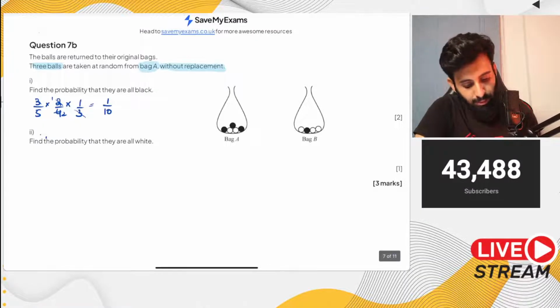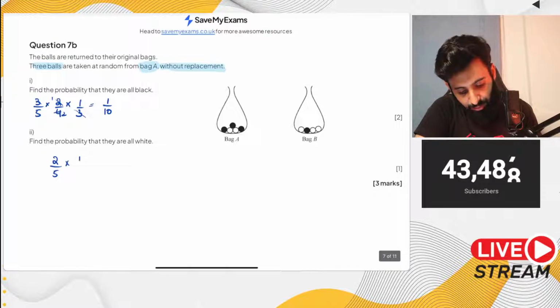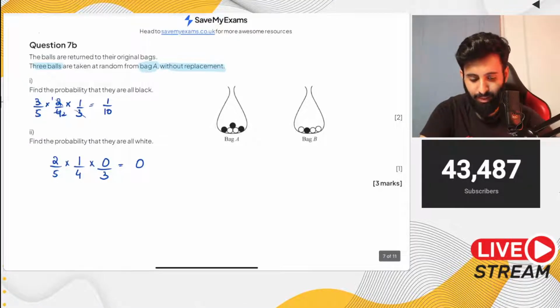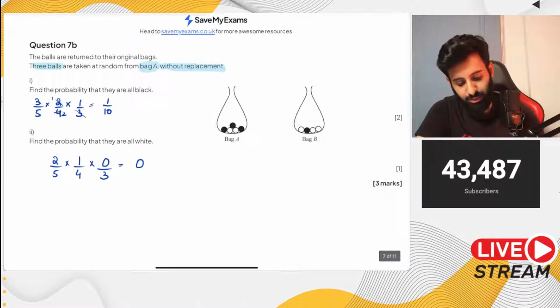Find the probability that they're all white. Now, the probability of getting a white in the first attempt is 2 upon 5, then the probability of getting a white in the second attempt is 1 upon 4, and then the probability of getting a white in the third attempt is 0 upon 3. So, might as well just write 0 at the end. There's no need to do all this, just 0.